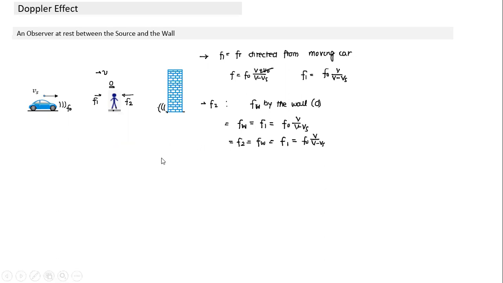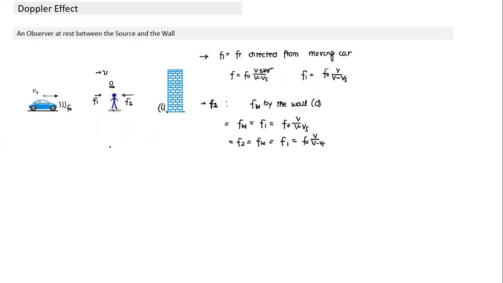Okay. So can we do it any other way? I just said this frequency F2 we could have calculated in a slightly different way. What is the second method I had in mind, Bhagyashree? Can you read my mind and tell me? Just now I said, this frequency F2 is the frequency this observer will hear from the wall. From the wall. So about 10 minutes back, did we discuss that whenever reflection is involved, we can do something else also?